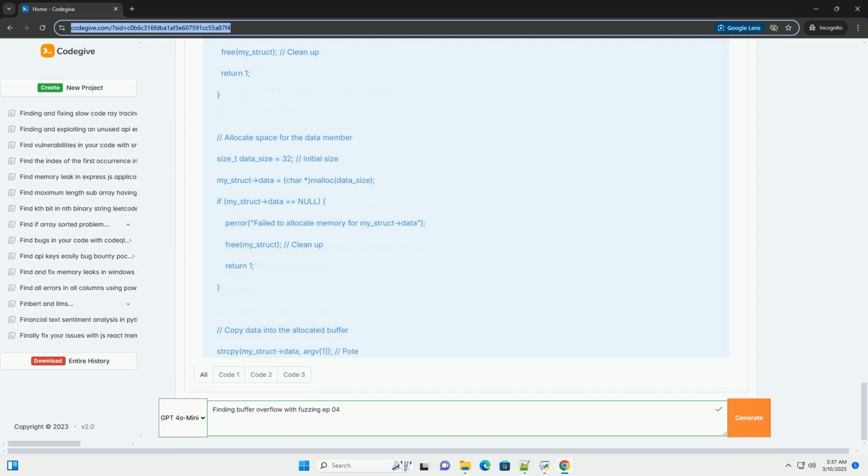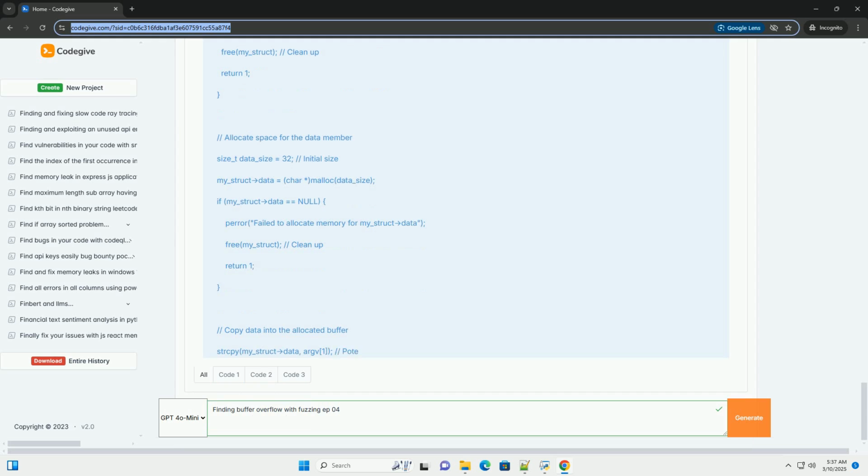Prioritization: not all vulnerabilities are created equal. Prioritize fixing vulnerabilities that have the highest severity and impact. Heap overflows, remote code execution, and privilege escalation vulnerabilities are generally the most critical. Regular fuzzing: incorporate fuzzing into your software development lifecycle. Regular fuzzing can help you find vulnerabilities early, before they make it into production.